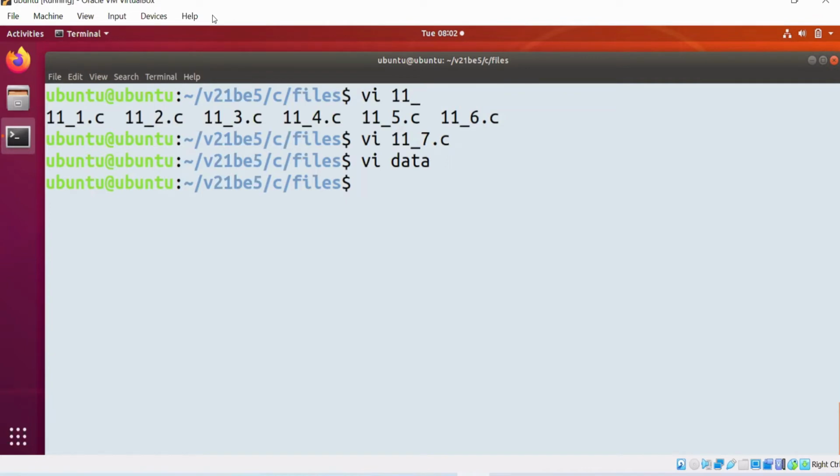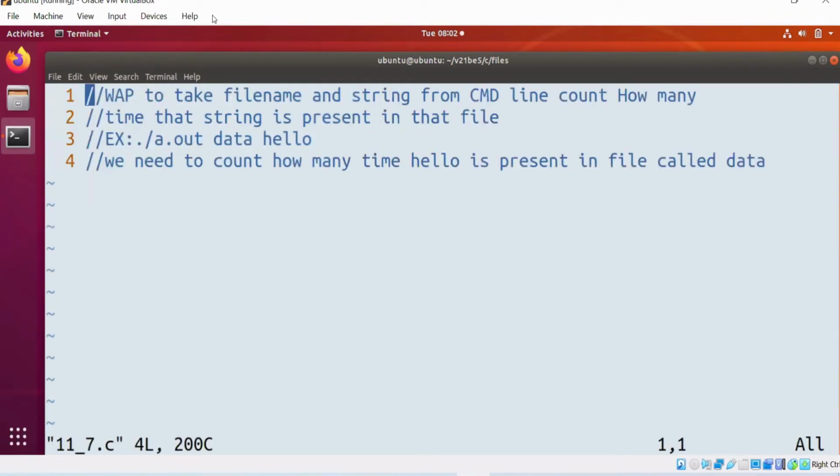String compare. If string compare returns 0, both strings are equal. I hope you might have remembered. If both strings are equal, it will return 0, and I need to increment the count. Yes, sir. So this is the task. Let's write a program for this.